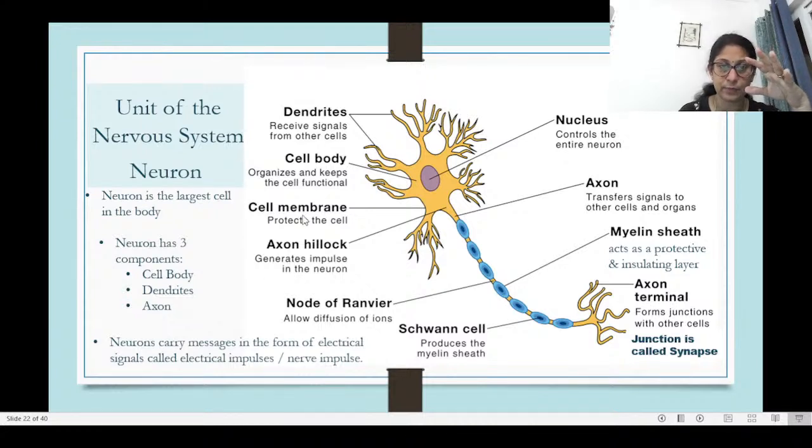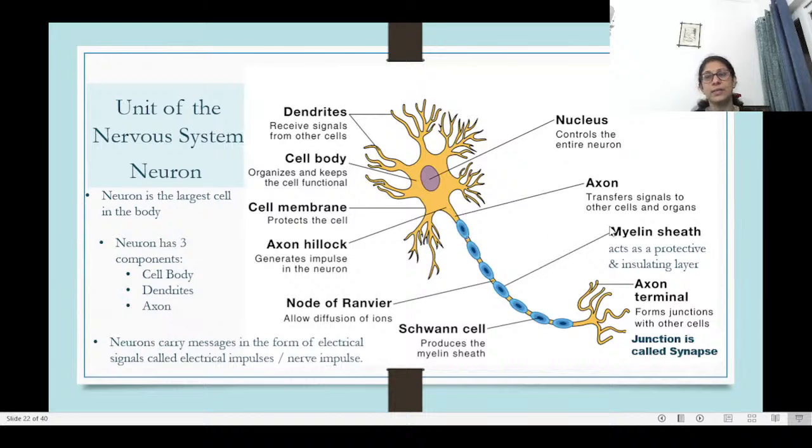Then there is a cell membrane which protects the cell body, and then there is the axon hillock, which is the starting part of the axon, because the axon is an elongated structure. This generates the impulse in the neuron. Then there are these nodes of Ranvier, where there is an ionic exchange which takes place. Then these blue cells are known as Schwann cells. These produce a myelin sheath. Now the myelin sheath is the one which covers the axon, and it helps in protection and also in insulation.